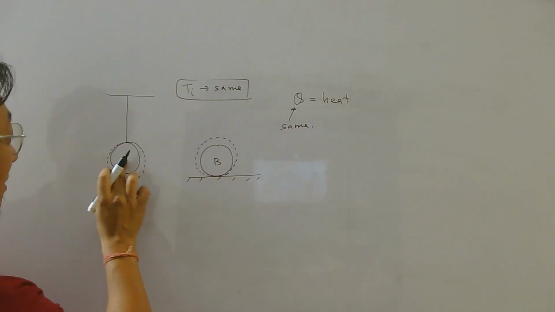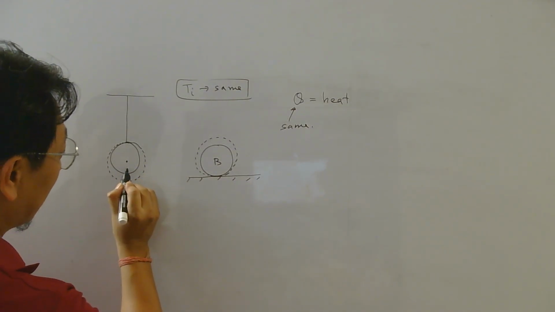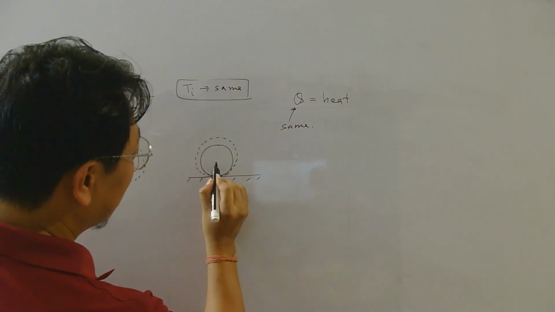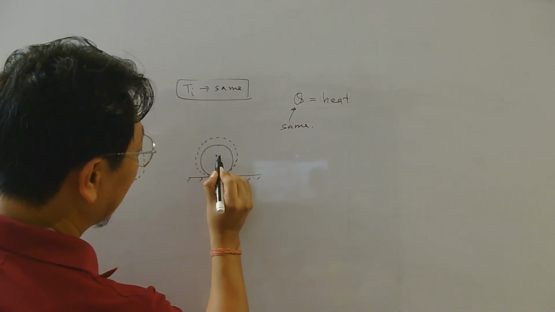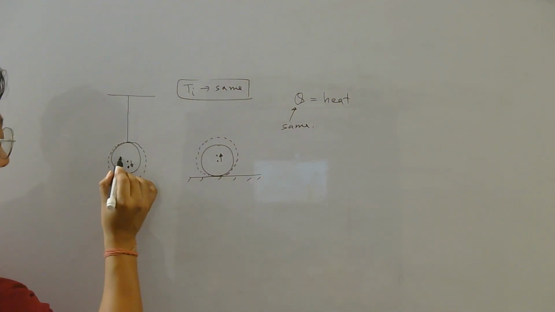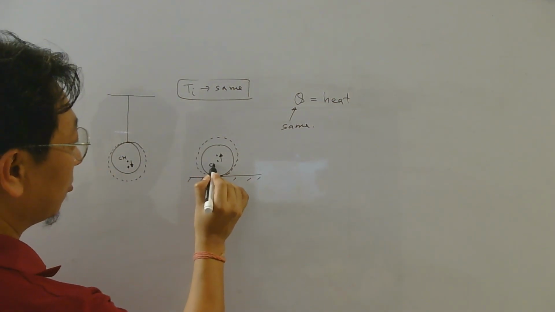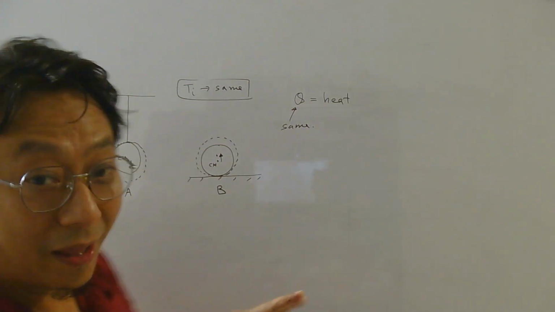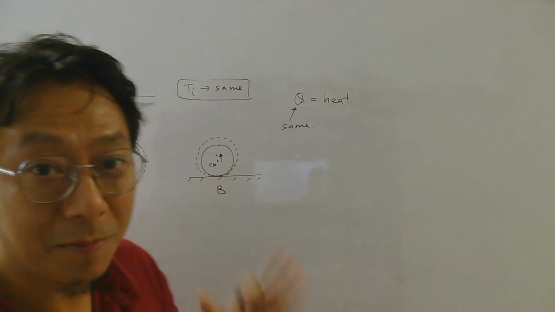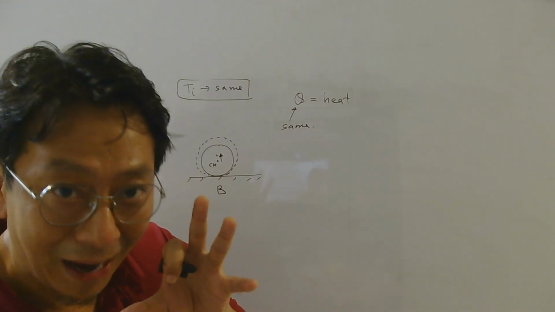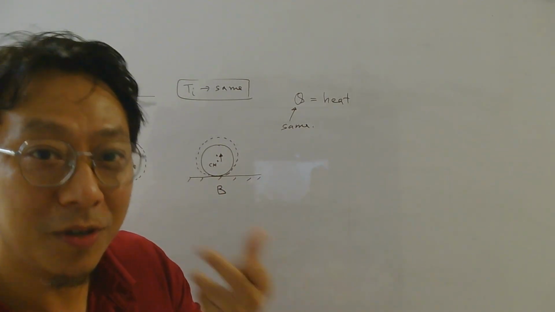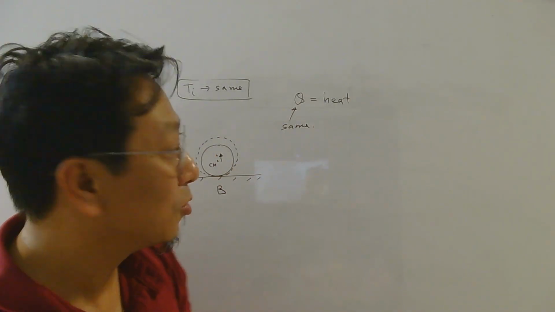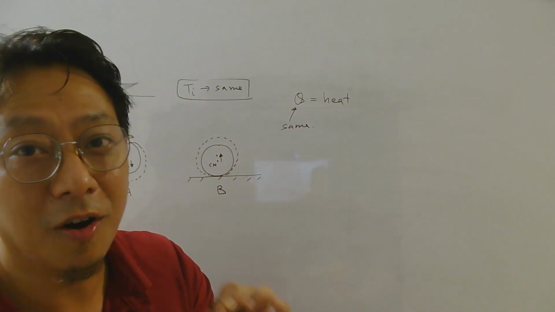So you can see the center of mass of this ball has come down slightly, whereas center of mass of this system has gone up slightly. So this is the displacement of center of mass. So that you keep in mind. Because there is expansion, there will be some work done by the system, and that work done has to be included to decide whether the temperature will increase or decrease. So we need to go for first law of thermodynamics.